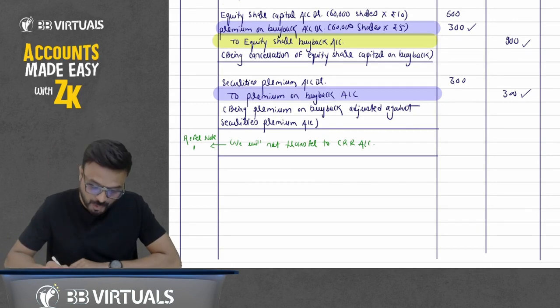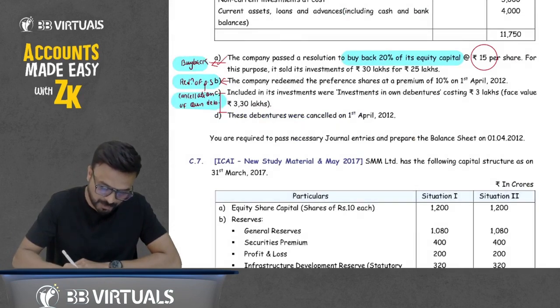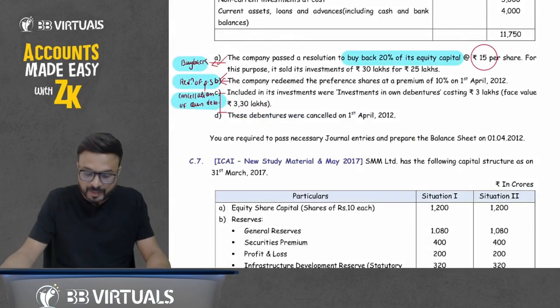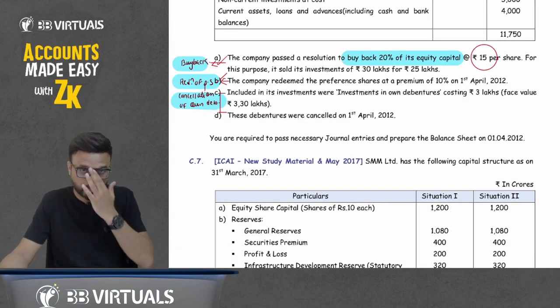Now, redemption of preference shares. Come to point number B. The company redeemed the preference shares at a premium of 10% on 1st of April 2012. Now they are doing the redemption of preference share.